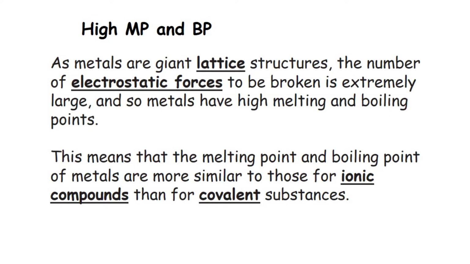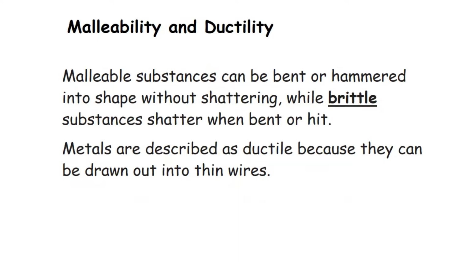The reason for high melting point and boiling point: as metals are giant lattice structures, the number of electrostatic forces to be broken is extremely large, and so metals have high melting and boiling points. These are more similar to those for ionic compounds than for covalent compounds.